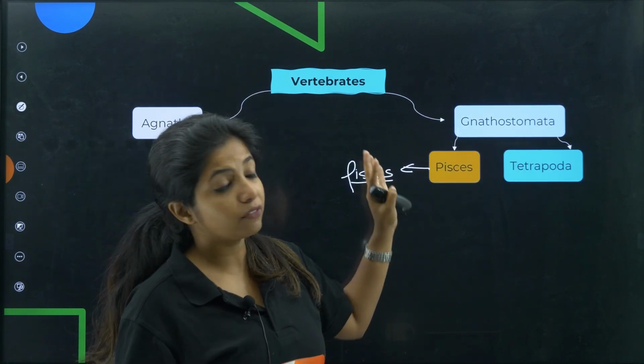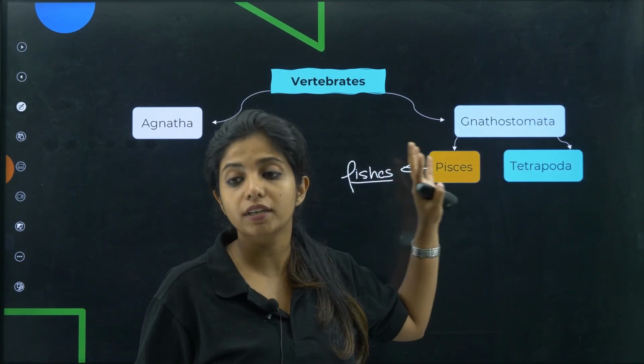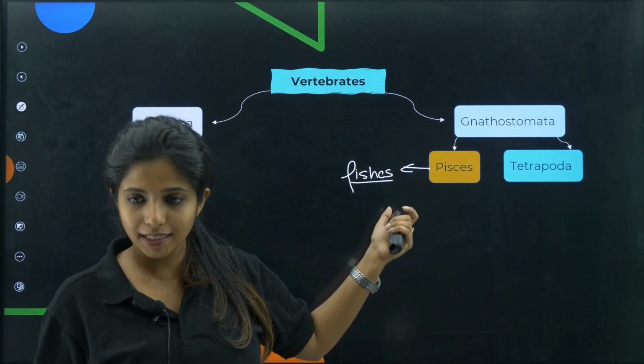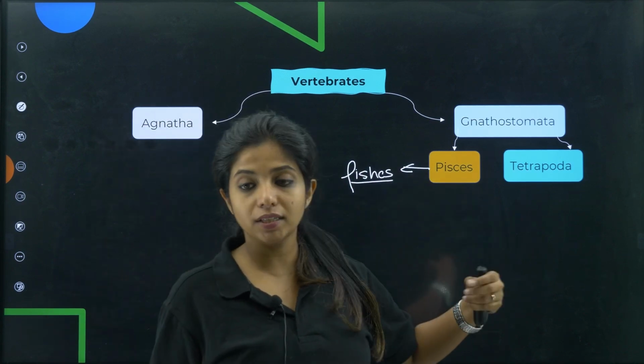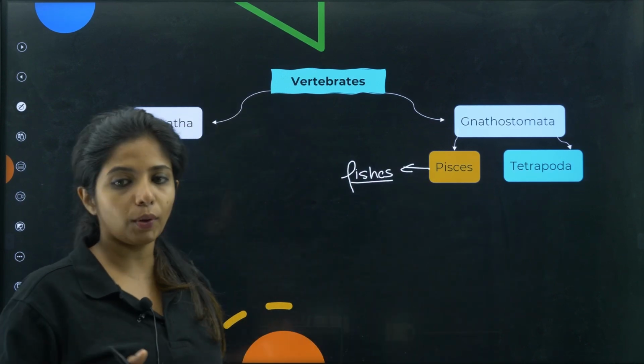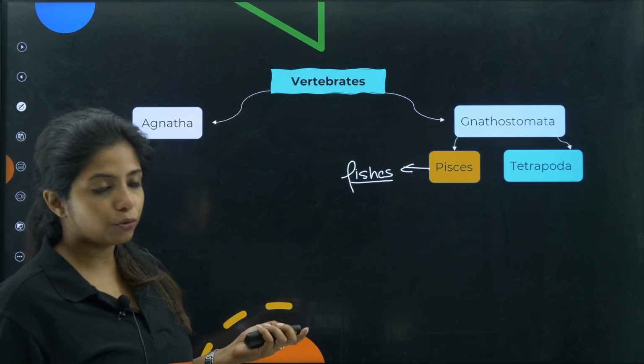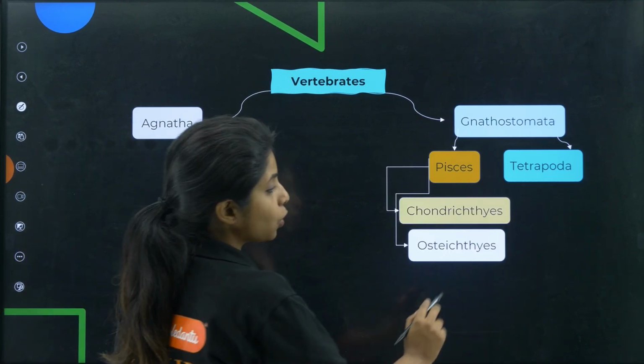Now they can be divided into two categories. One is Pisces and the other one is tetrapoda. Pisces, which is fishes, and tetrapoda as in they have four limbs. Going ahead, Pisces again can be divided into two categories. One is chondrichthyes, another one is osteichthyes.